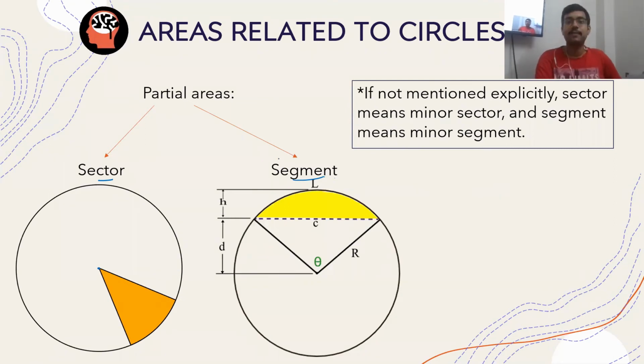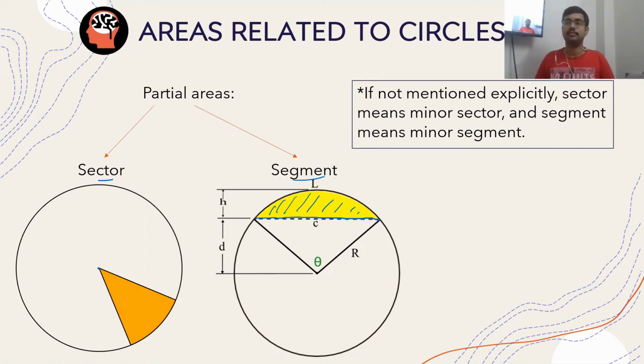Whereas a segment is this part of the circle. A segment is formed when there is a chord. You know what a chord is. When a chord cuts the circle, the area intercepted by the curve between the chord and the arc is called a segment.